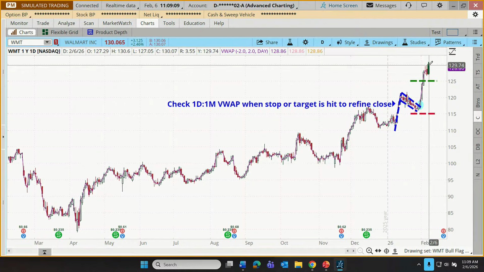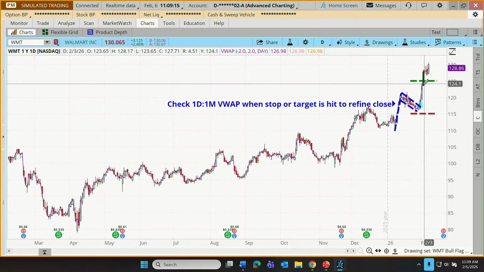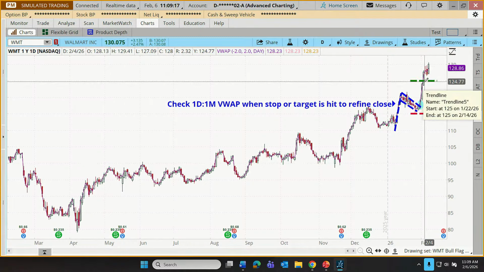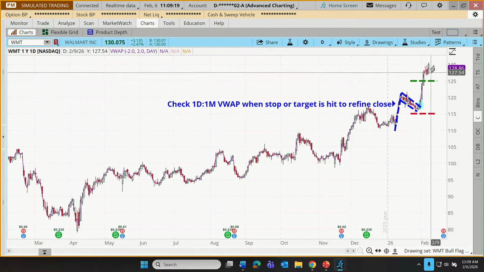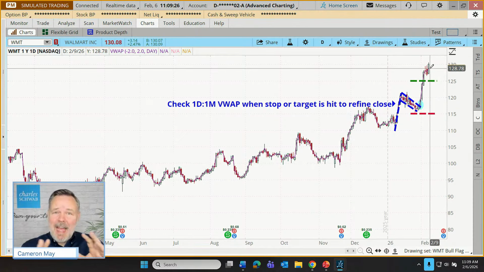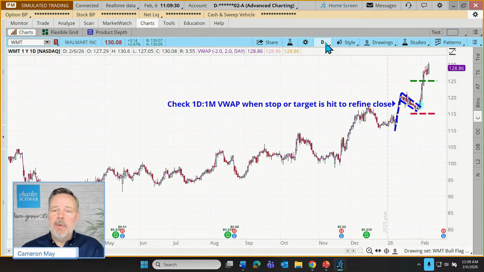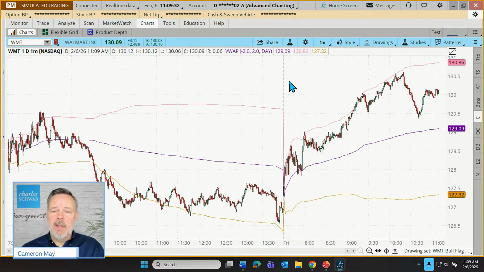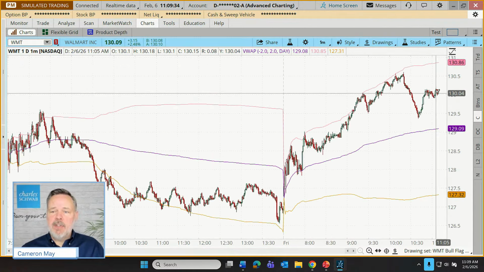So I want to do two things here with this to learn a couple of different lessons from this trade. Number one, let's say that we're a trader who has determined, hey, you know what? It's time to take profits. I've hit my target. I've even gone beyond that. But still in that effort on an intraday basis, if we're just trying to see what time of day might we take that exit, we might go back to that 1 minute chart and look at our VWAP position.